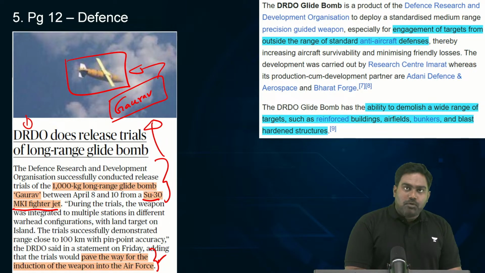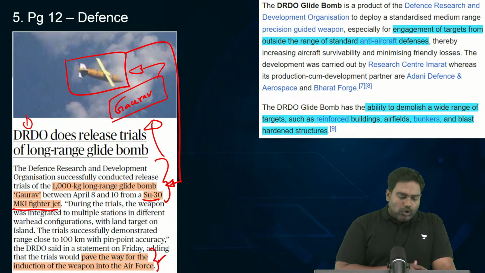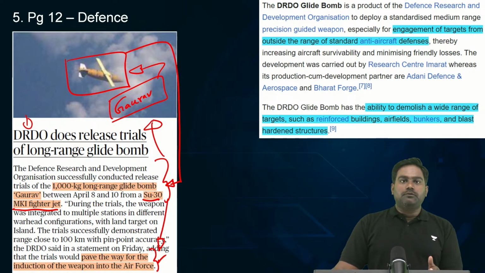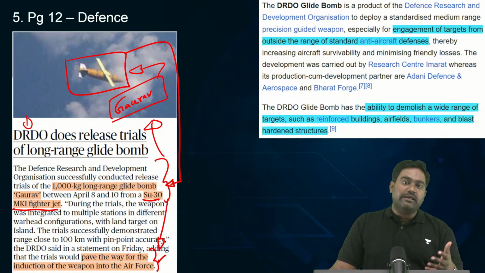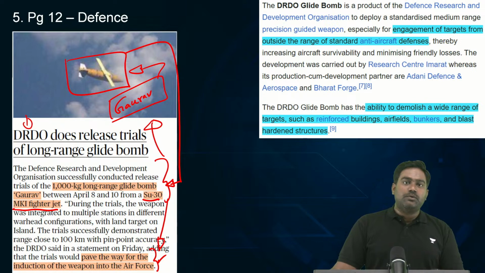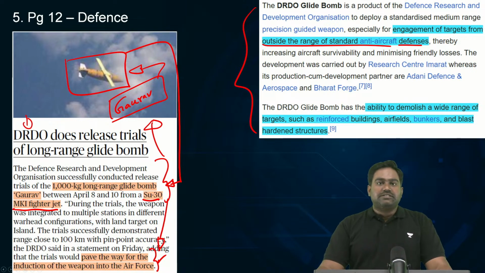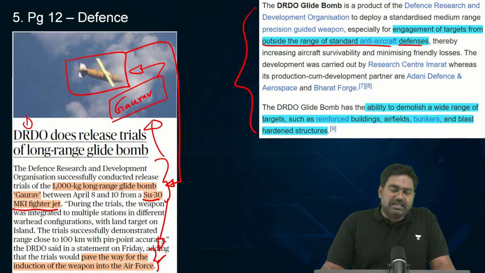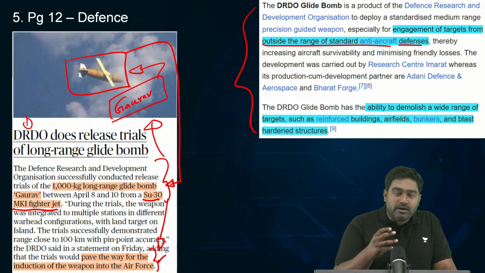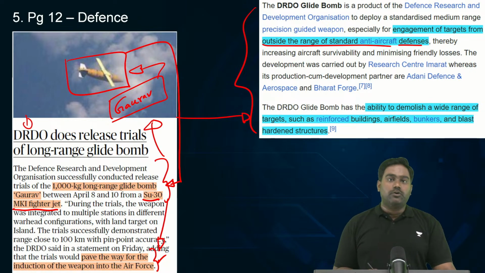The long range glide bomb was deployed using the Sukhoi 30 fighter jets. Following the successful trial, the path has been paved for inducting the Gaurav long range glide bombs into the Indian Air Force eventually. Now, why are these long range glide bombs important? They actually serve a strategic and a tactical purpose in war, especially when your traditional aircraft defenses, your traditional missiles, when they can't reach intended targets, especially hardened underground targets. That is where long range glide bombs play a critical role.